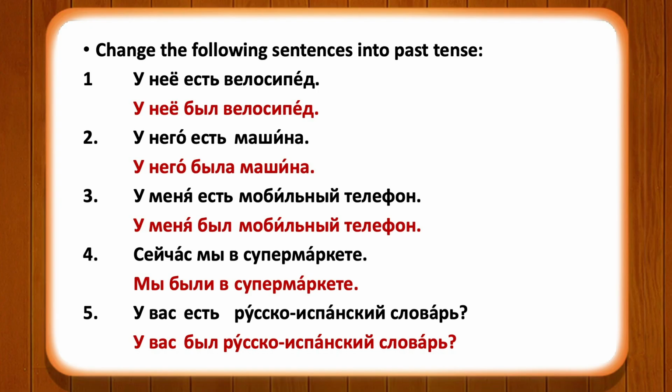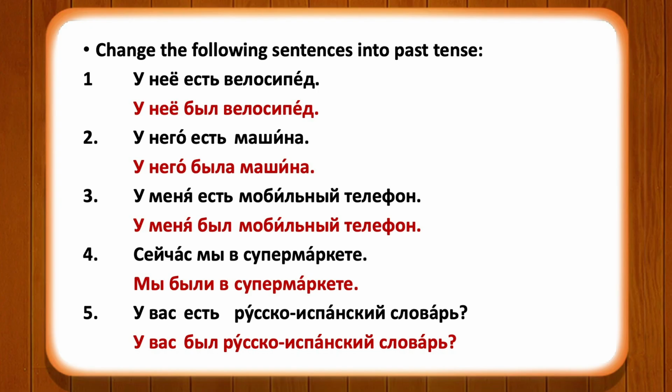Now here the adverb used here is сейчас, which means now. In order to convert this sentence into past tense, you will have to replace this word also. So you can either say раньше, or you can simply remove сейчас and you can say мы были в супермаркете. The form of the verb были will be according to мы, which will be the plural form.